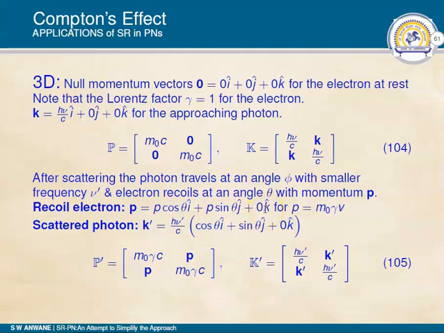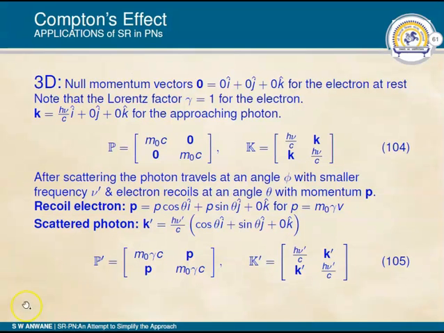Nothing is occurring in the third direction, where momentum small p is relativistic momentum, which is equal to m0 gamma v, and the scattered photon k dash is h nu dash upon c (cos theta i cap plus sin theta j cap). So p dash and k dash in the matrix version will appear as written in equation 105.